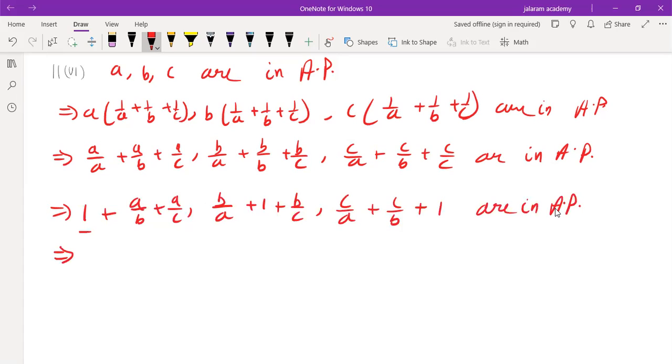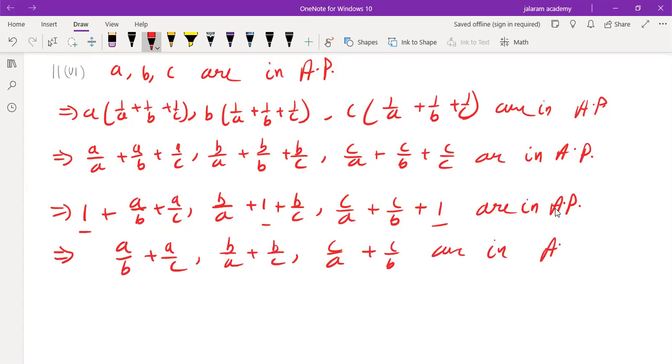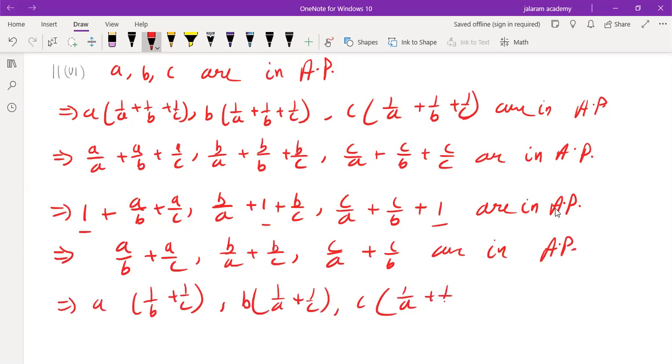Subtracting 1 from all three, we get a/b + a/c, b/a + b/c, c/a + c/b are in AP. It implies, taking a common, a(1/b + 1/c), b(1/a + 1/c), c(1/a + 1/b) are in AP, hence proved.